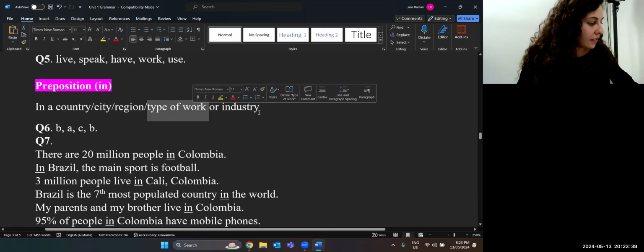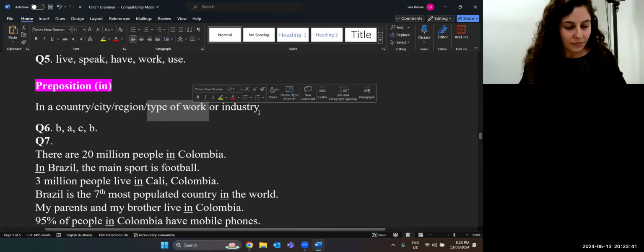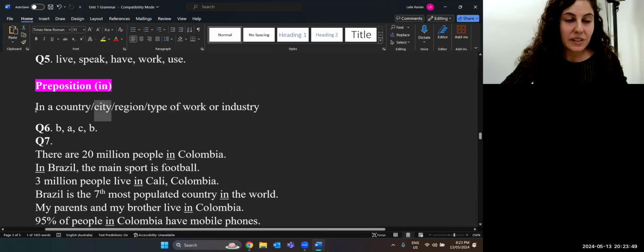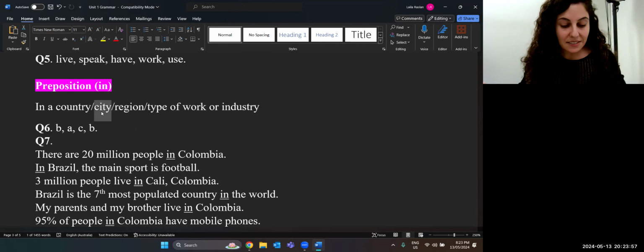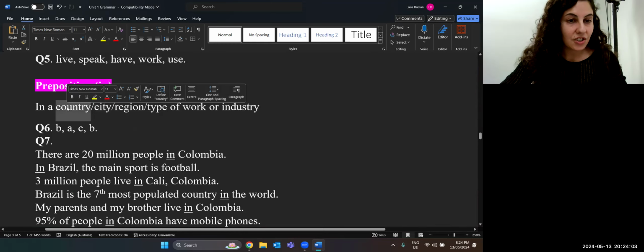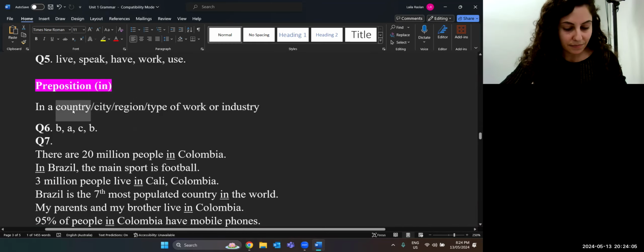So I can say, for example, if we look at number 6, 21 million people live in Mexico City. So we say in a city. So we live in Adelaide. There are 65 million people in the United Kingdom. So in a country, in the United Kingdom.